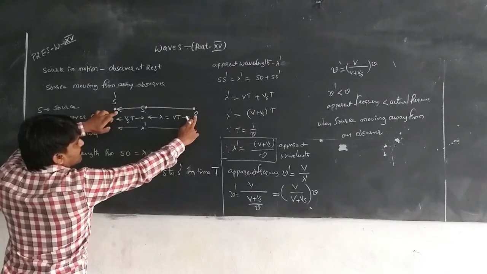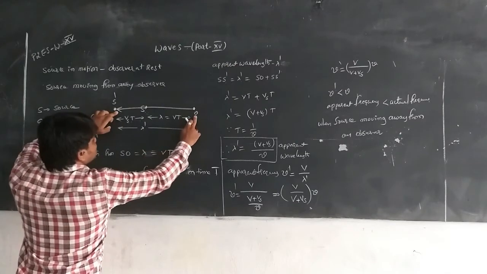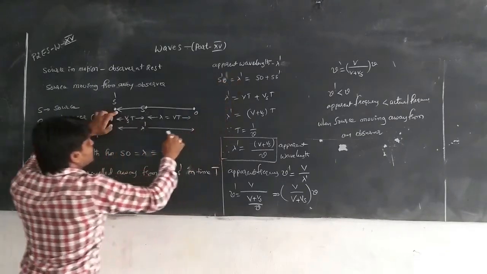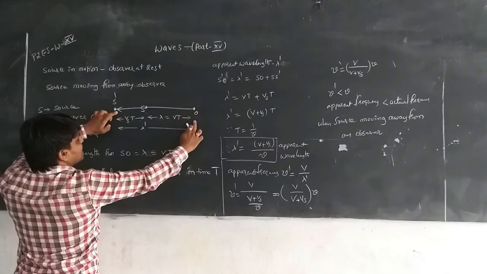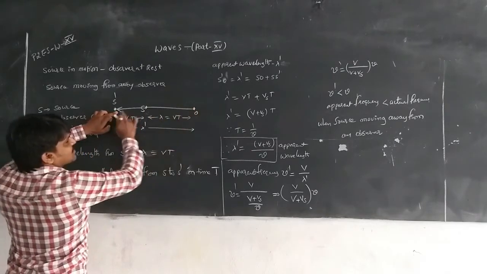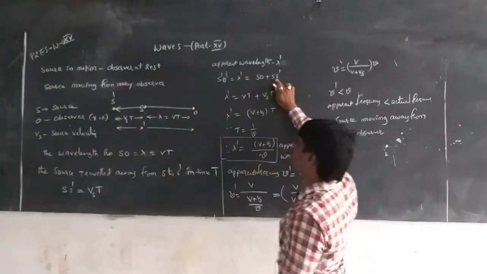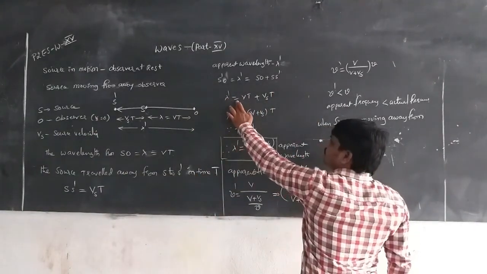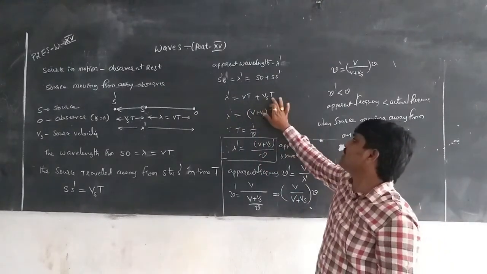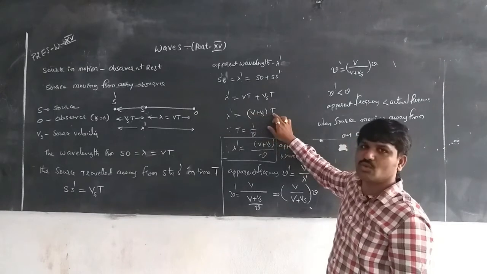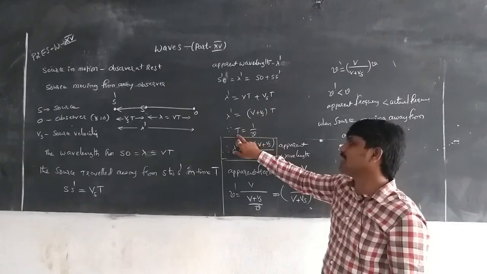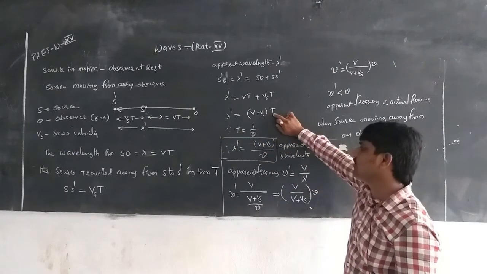So we write lambda dash is equal to V into T plus Vs t. Taking T common, we get V plus Vs into T, where T is the reciprocal of frequency, called the time period. So we substitute 1 by nu in the equation.